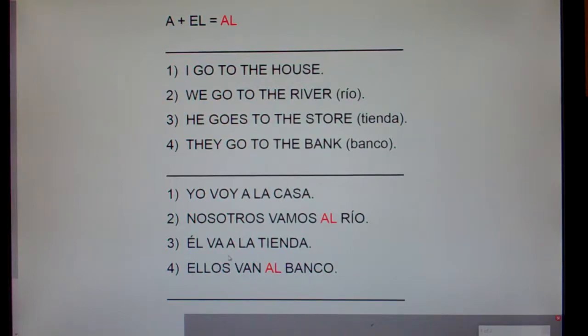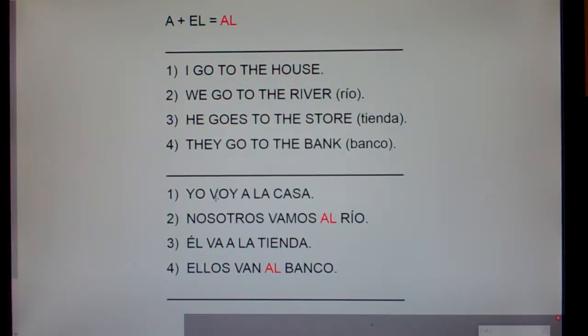Now, number 3, he goes to the store. Él va a la tienda. Now, "a la" doesn't smash together, it's just "a la." And finally, number 4, they go to the bank. Ellos van al banco. Did you hear "al"? Again, it's not "ellos van a el banco." But Mr. Holt, "a" means to and "el" means the. So why isn't it "ellos van a el banco"? Because in Spanish, what does "a el" turn into?